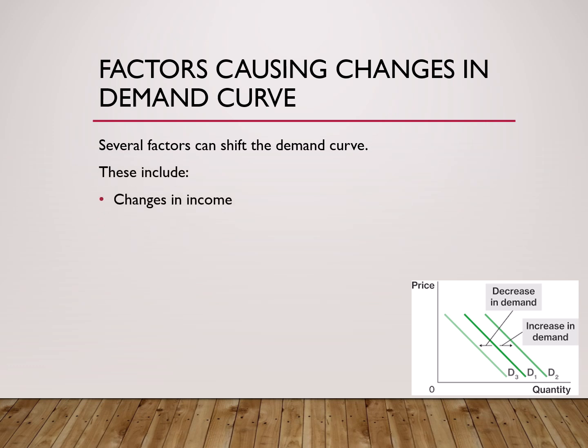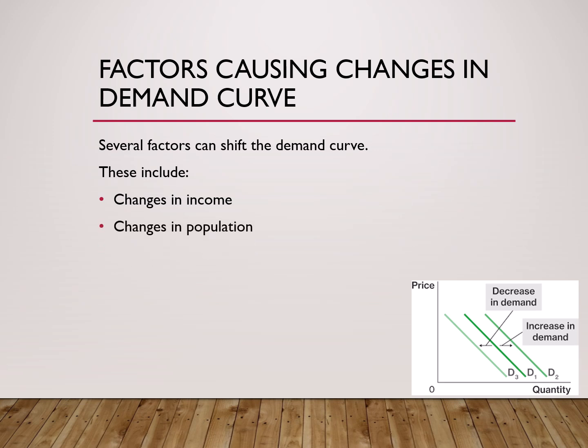Changes in income. People's income directly affects their purchasing power. Suppose a person earns rupees 30,000 per month and buys only basic items. Now imagine his salary increases to rupees 60,000 per month. Because of increased income, he may now purchase better clothes, expensive mobile phones, more food items, luxury products. So demand increases even though prices remain the same. Similarly, if income decreases, people may reduce their spending and demand falls.